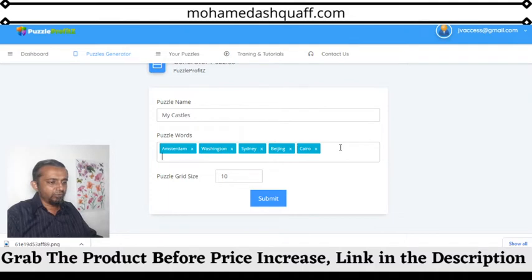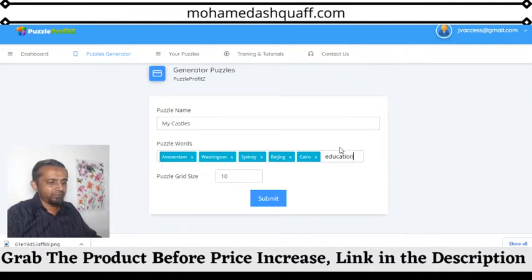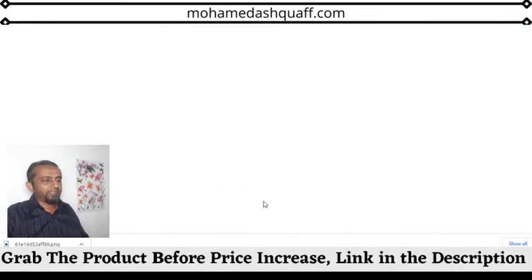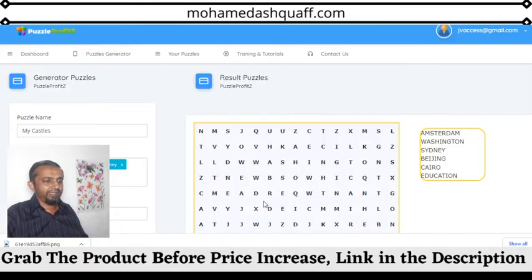I'll just add education. Okay, you can give any number of words. Then you have to say how many puzzle grids you want. I'm changing this again to 15, just for demo purposes. Then submit. Okay, then the puzzle is created. That's the first one-page puzzle created. Very nicely done. Okay, good.